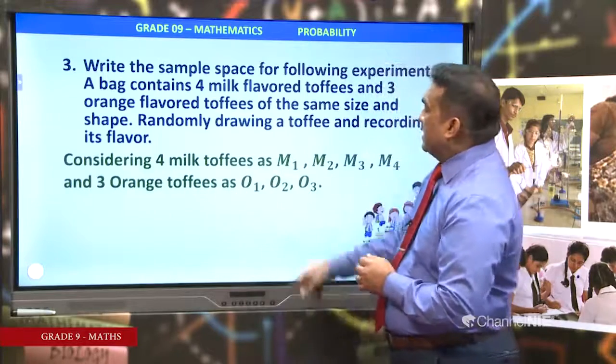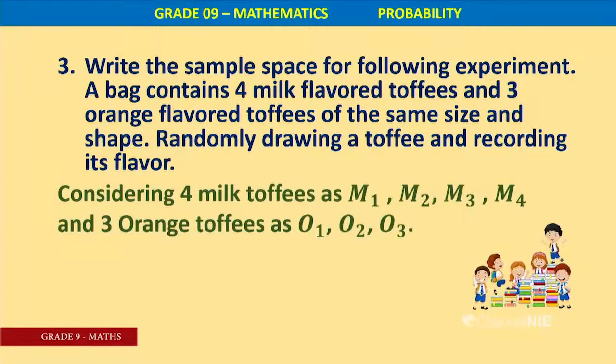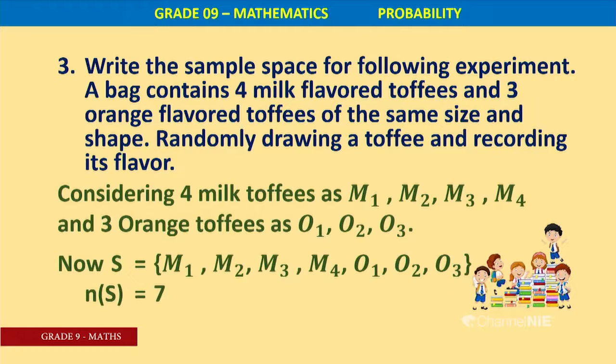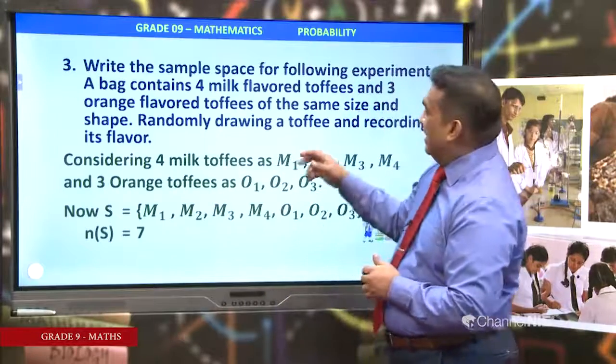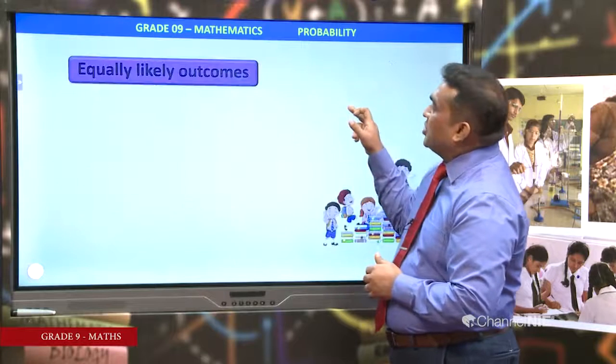Considering 4 milk toffees M1, M2, M3, M4 and 3 orange toffees as O1, O2, O3. Now sample space: getting first milk toffee, getting second milk toffee, getting third milk toffee, getting fourth milk toffee, first orange one, second orange one, third orange one. The sample space consists of 7 elements, therefore n(S) is 7. Right, we'll see another question.